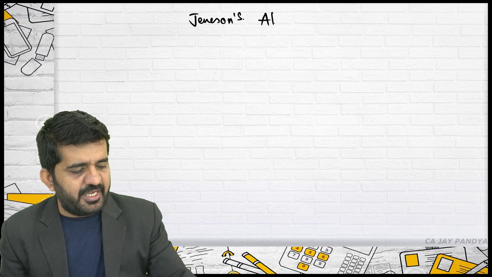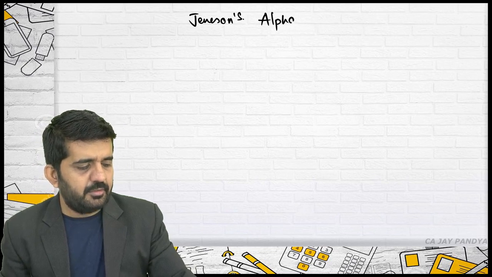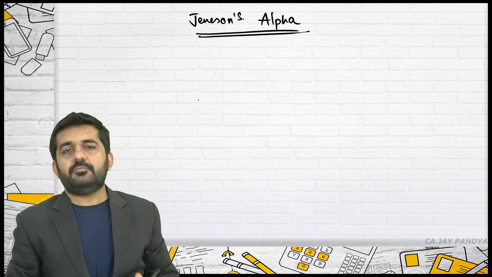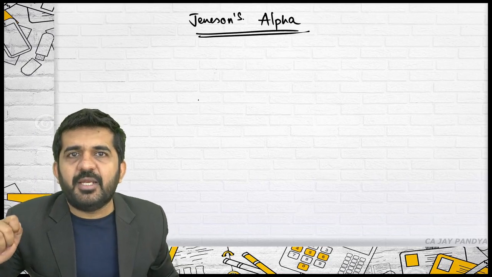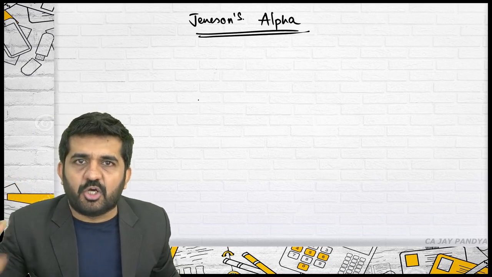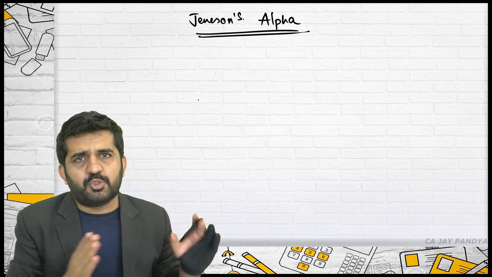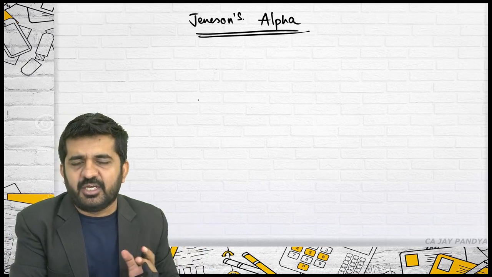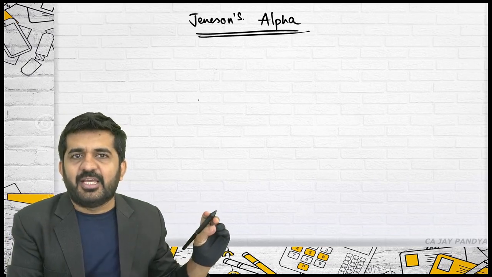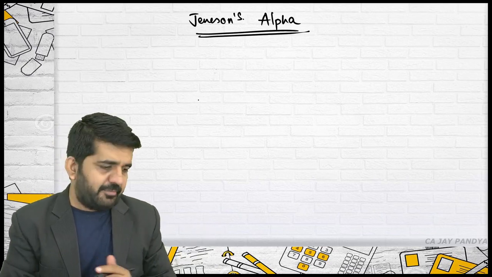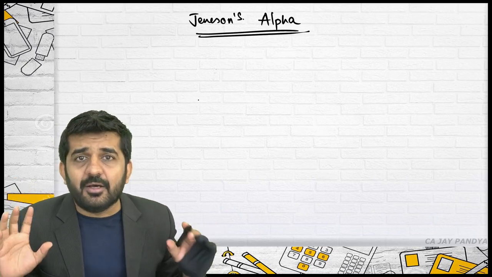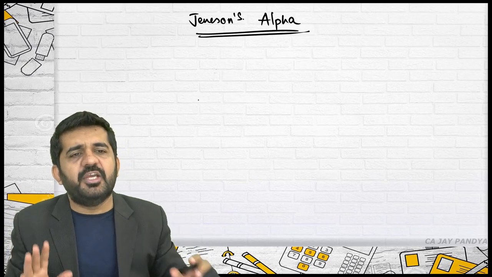Next is Jensen's alpha. I am explaining it first conceptually, logically. In the examination, there is a characteristic line that we will do in lecture, and sometimes alpha is found out in that manner. But what is the technical or logical meaning of Jensen's alpha?